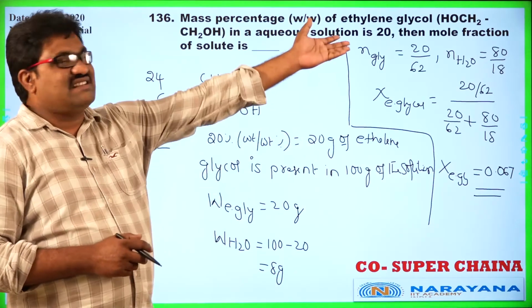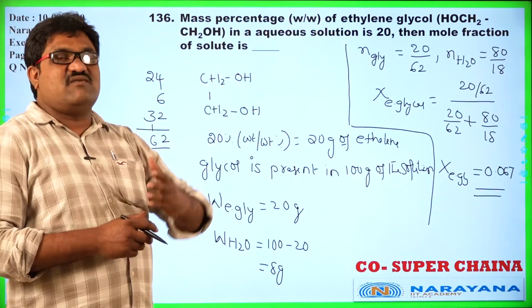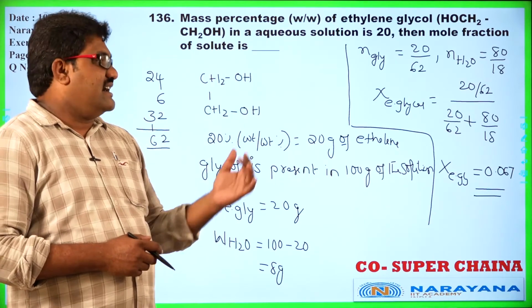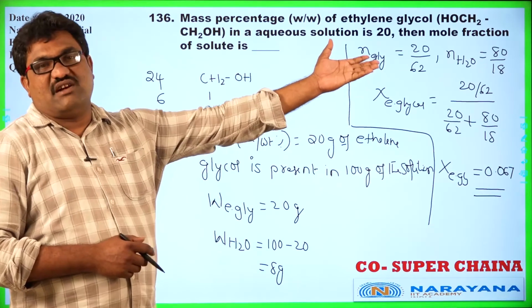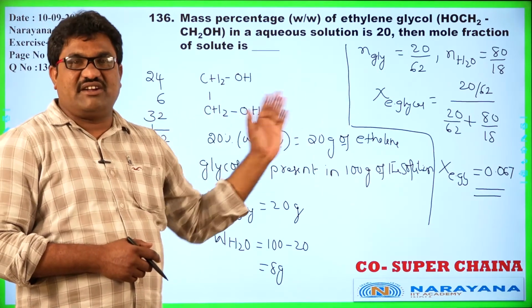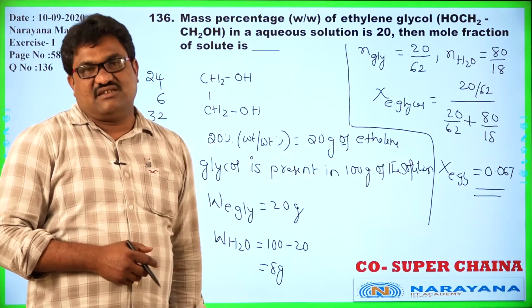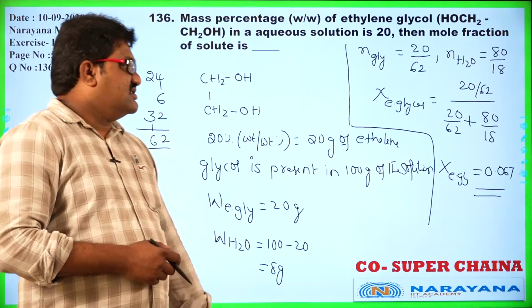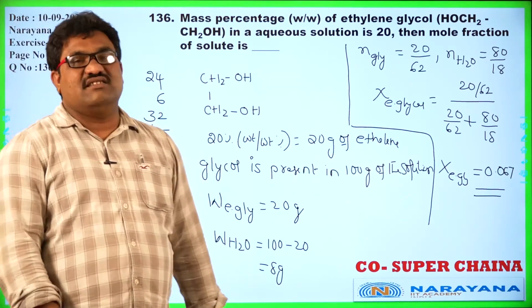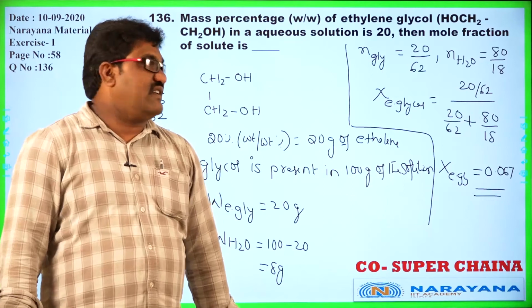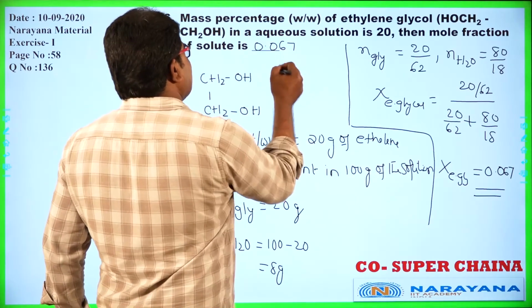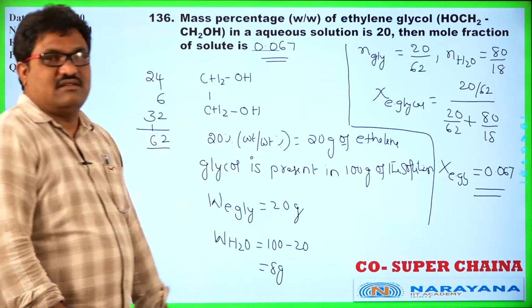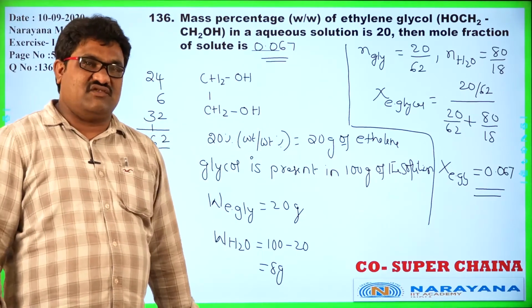From those weights, I am able to calculate the number of moles of each component, and for mole fraction of ethylene glycol, number of moles of ethylene glycol divided by total number of moles. From that I got 0.067 is the answer. Okay, let us go for the next one.